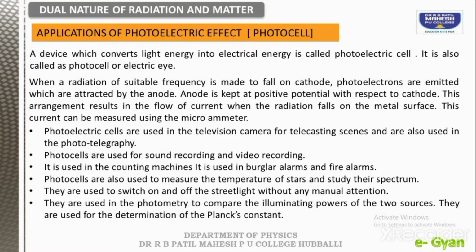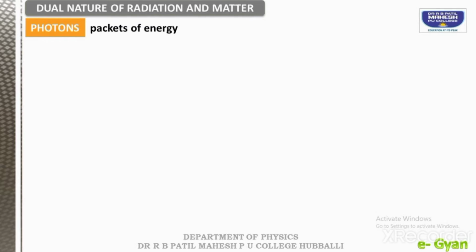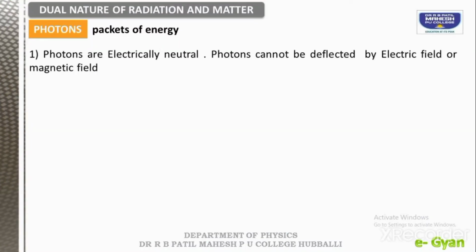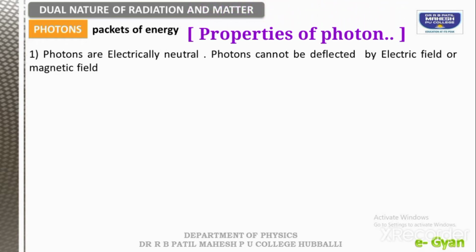We already studied in the previous session about Einstein's photoelectric equation. There we spoke about a photon. Now let us study about that photon, what actually a photon is. Usually we call photons the packets of energy. Photons are electrically neutral, that means they will not deflect either by electric field or magnetic field.